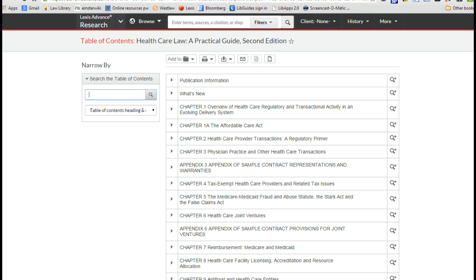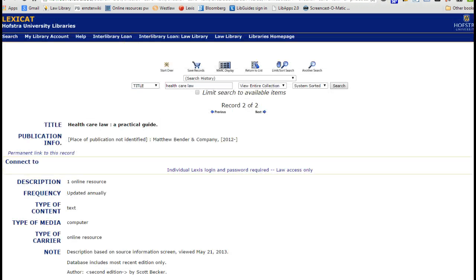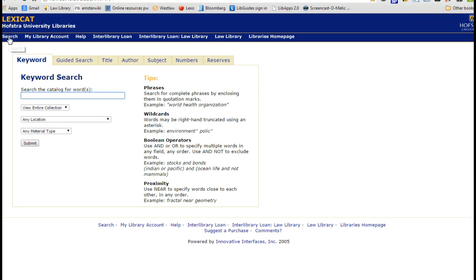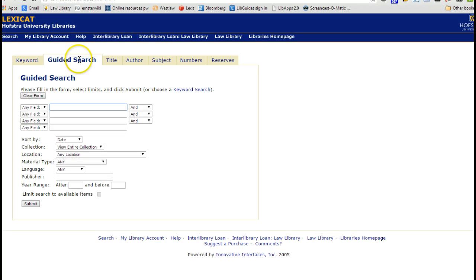Let's go back to our catalog tab. Now we're going to do a different kind of search. I'm going to click on search up here, and I'm going to go to the guided search, which is really an advanced search. That's actually what that tab should read. What the advanced search does is it gives us multiple boxes so I can divide up my search terms. Perhaps I want to put healthcare here and law here.